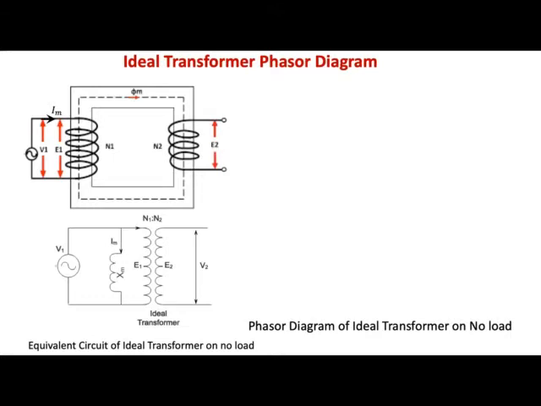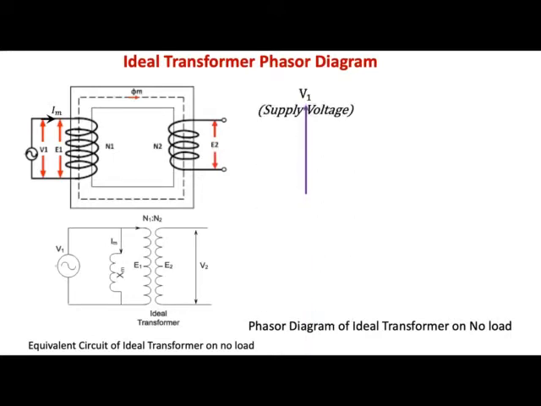Because there is no leakage, all the flux phi m will be linked to the primary and the secondary windings, and therefore the induced EMFs will be E1 on the primary side and E2 on the secondary side, and you will get a voltage V2 on the secondary of the transformer.